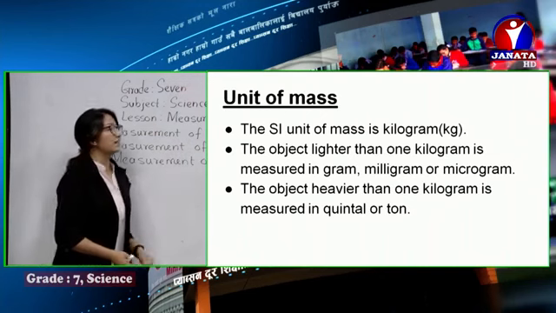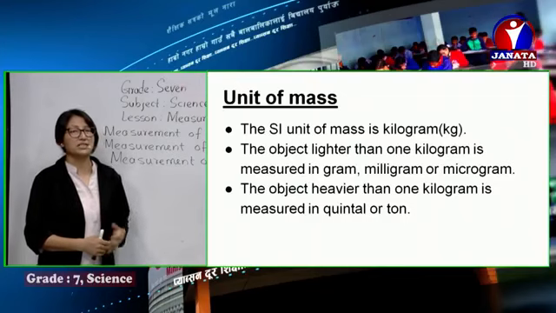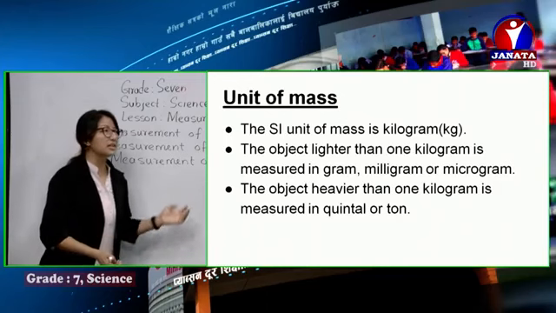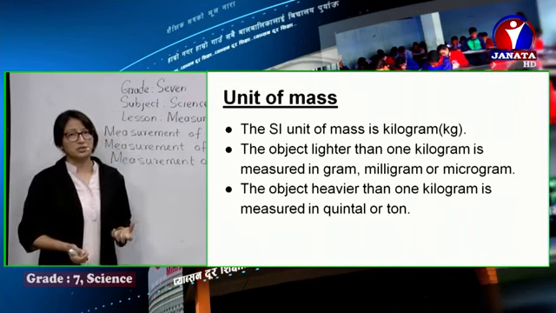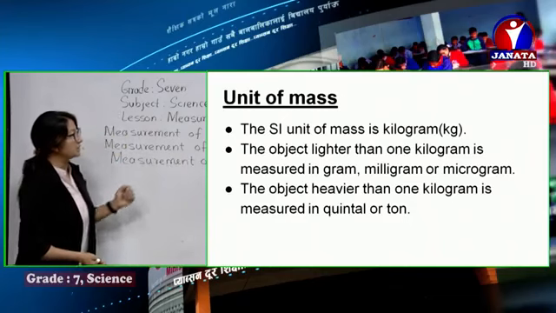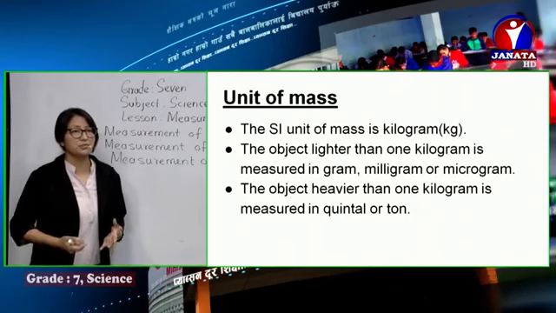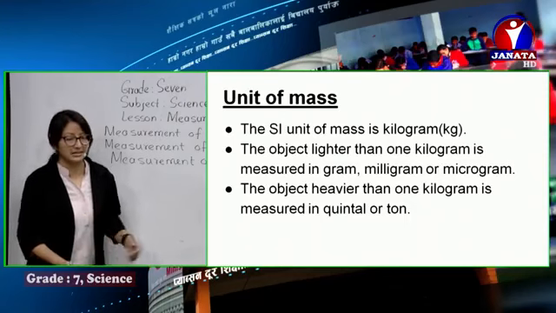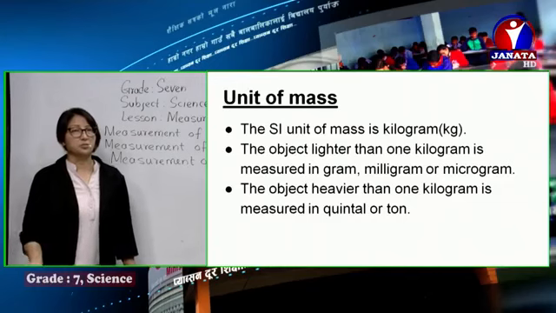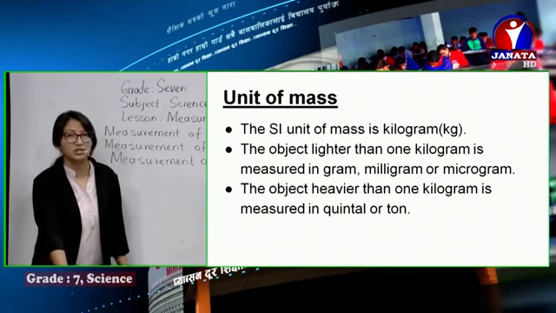As I've already said, the SI unit, the standard unit of mass is kilogram. Of course, we can measure mass in other units as well, but the worldwide accepted one is kilogram. We can measure lighter objects, smaller quantities of matter, in smaller units like gram, milligram, microgram. If the object is heavier, then such quantities can be measured in kilogram or ton or quintal, which are the multiples. They are used for measuring heavier quantities of matter.